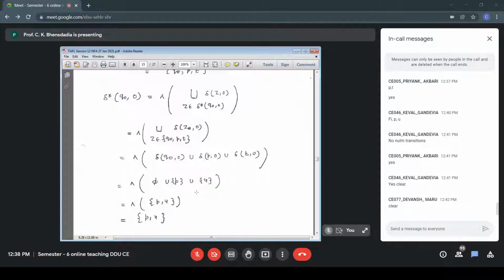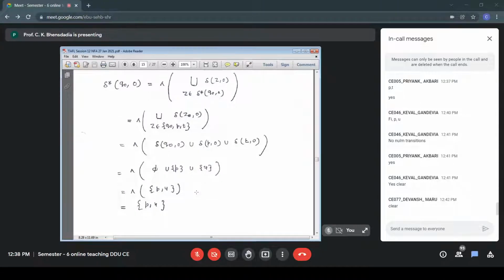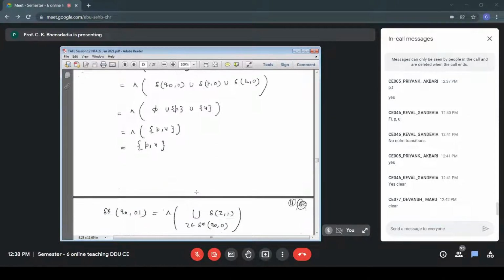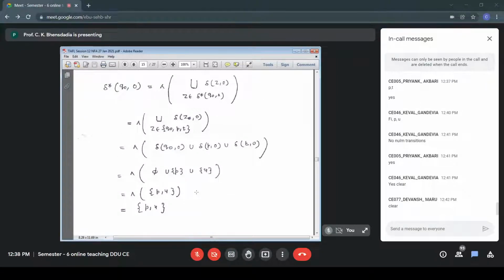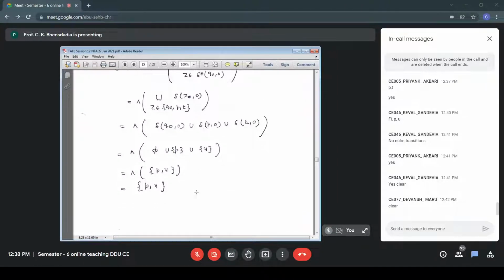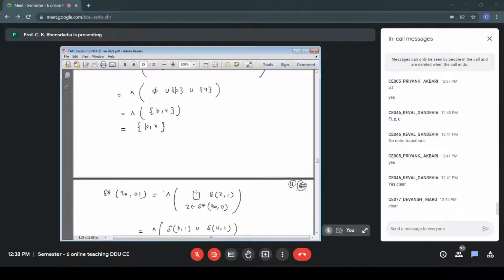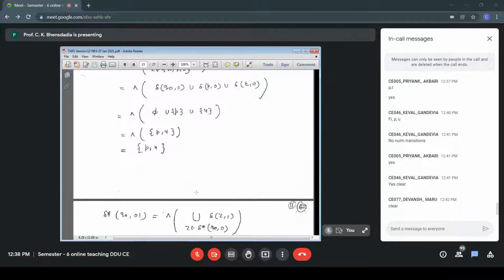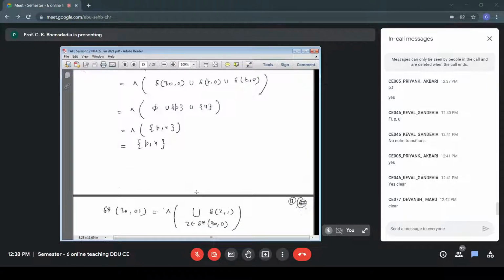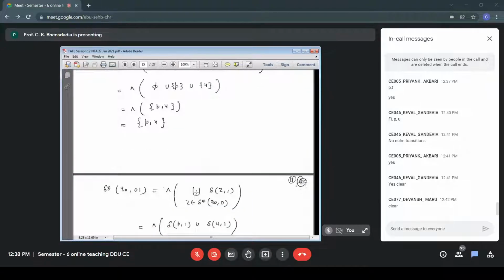Delta star Q00 we have found out. Next, we want to find out delta star Q001. Here I need delta star Q00, which I have computed to be PU. I put those values. It is set P comma U. So I put values of P and U for Z. So that is delta P1 union delta U1.